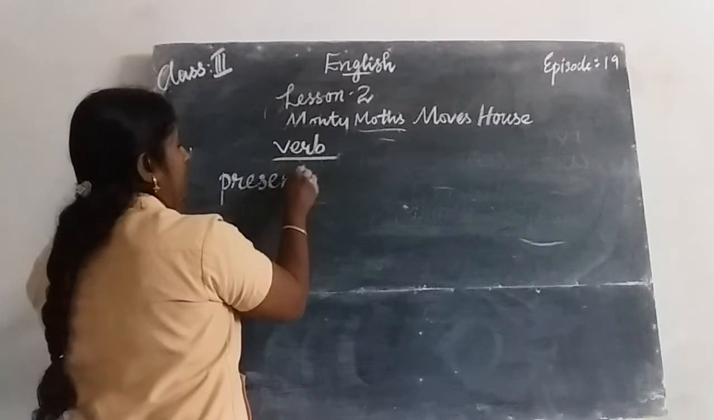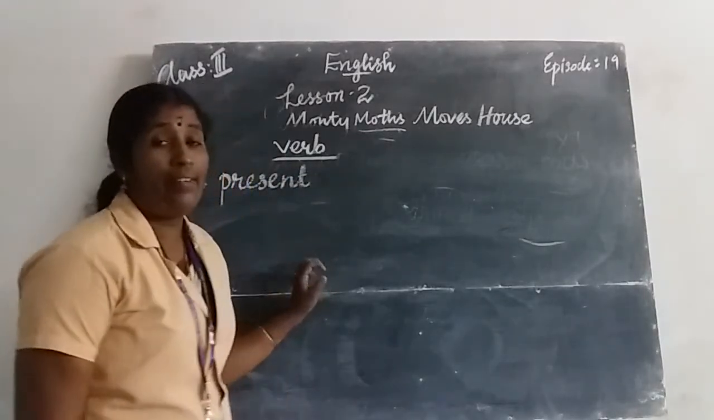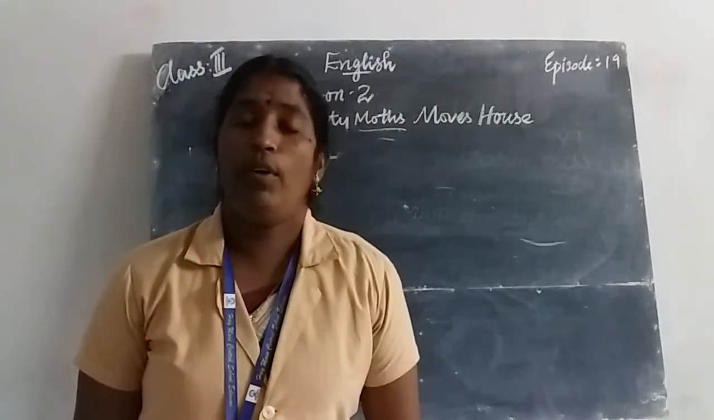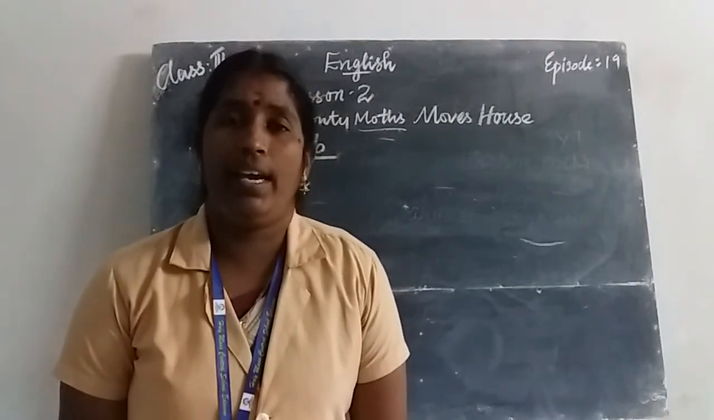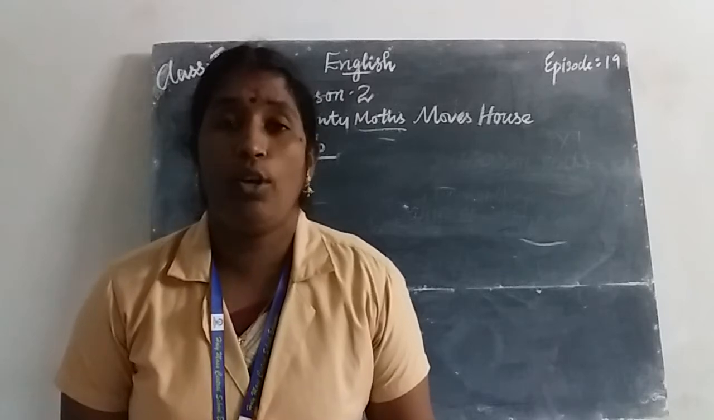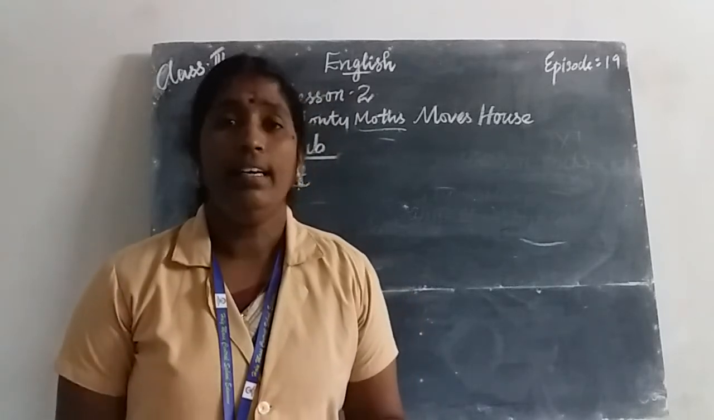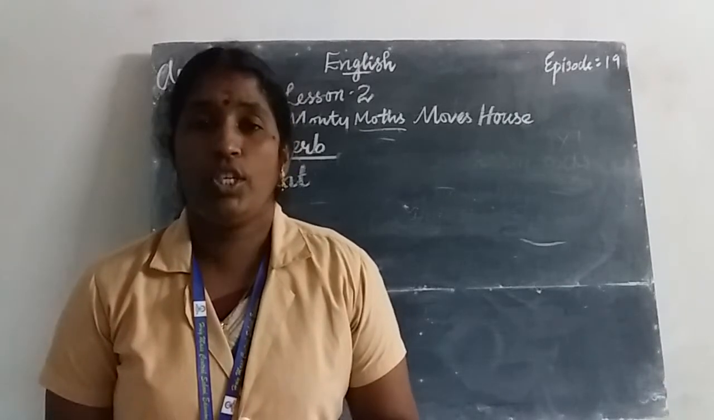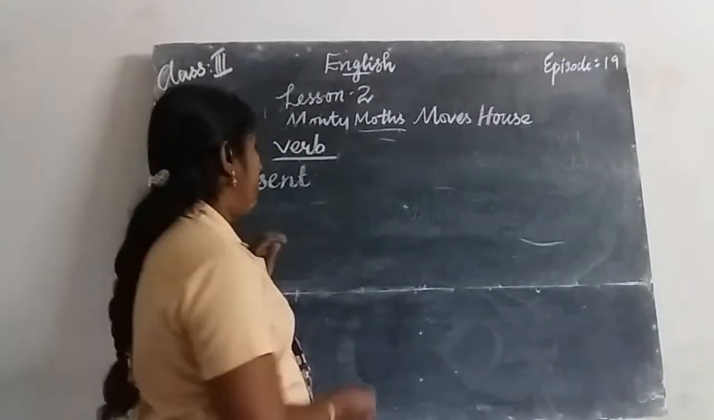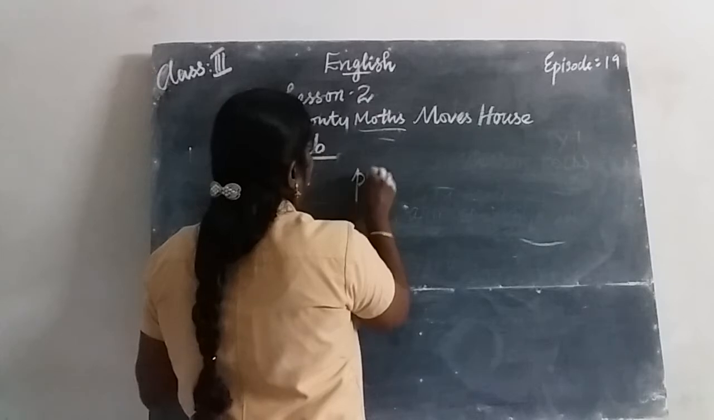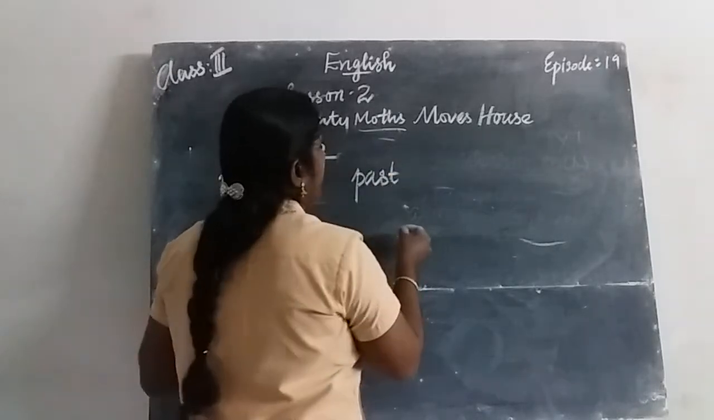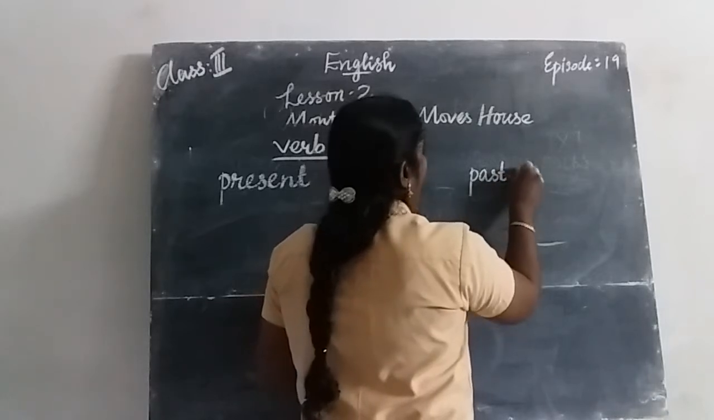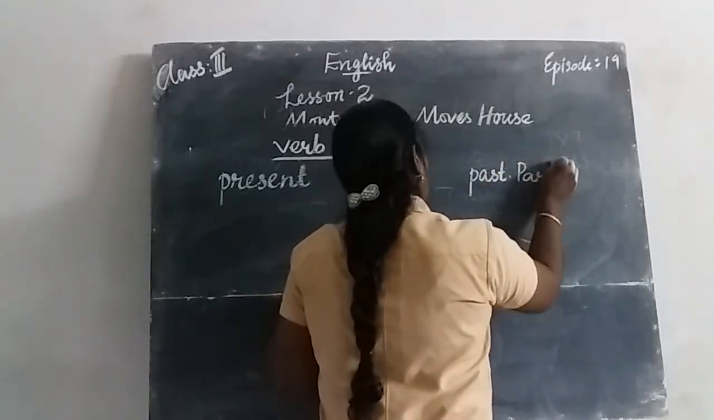A verb is a doing word. A word that denotes an action is called a verb. Present tense, past tense, then past participle. Present, past, past participle.